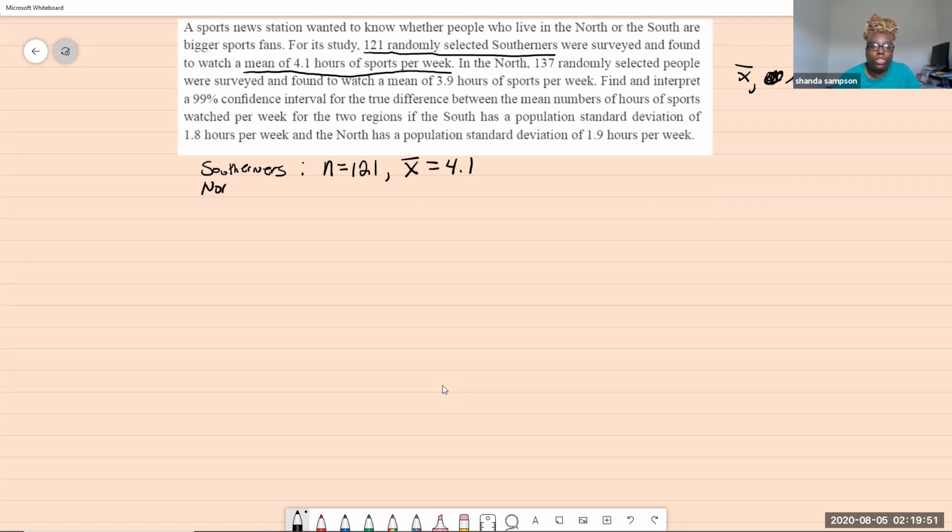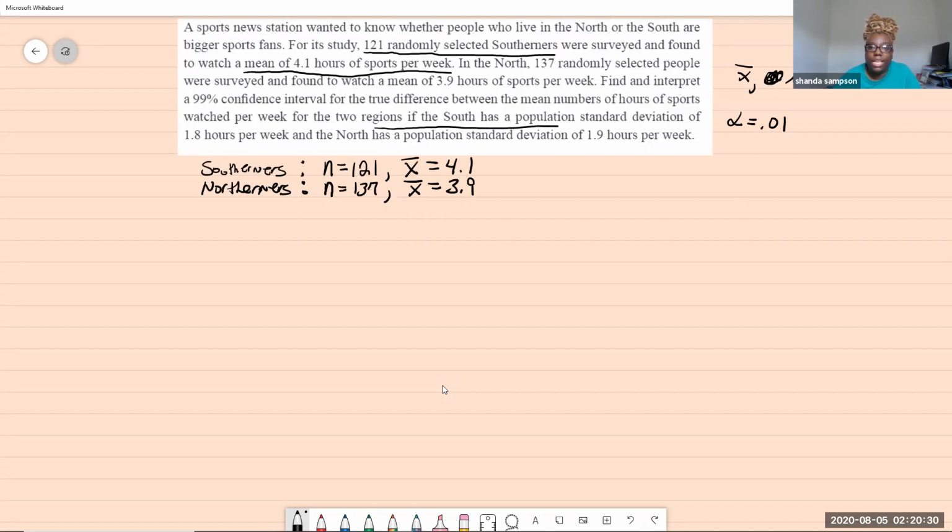Then we move down to the Northerners, which I am actually a part of normally. I just live in Maryland now. For the North we have n equals 137, and their mean of that 137 was 3.9 watch hours. We know we're looking for a 99% confidence level, but by now you should know that means alpha is 0.01.